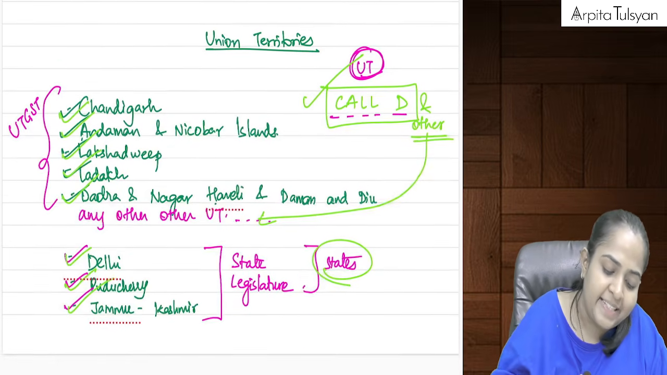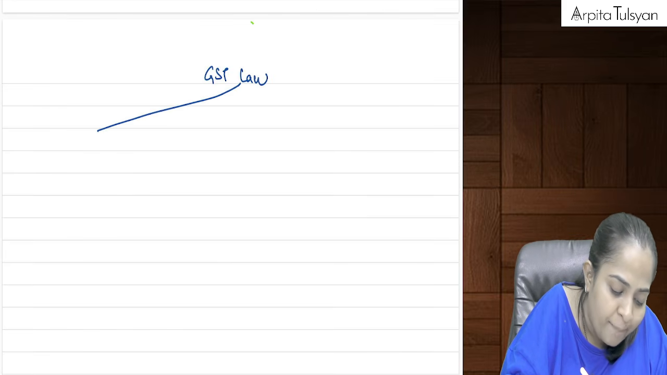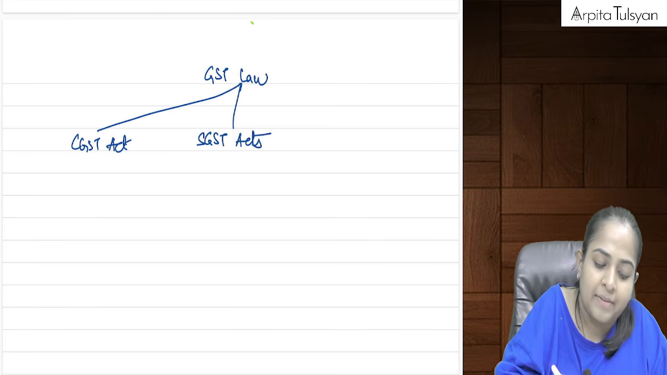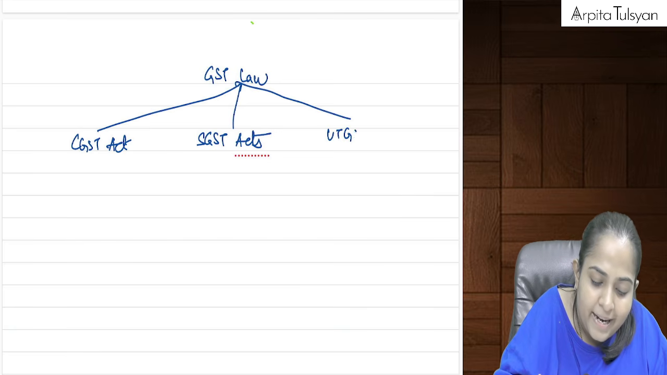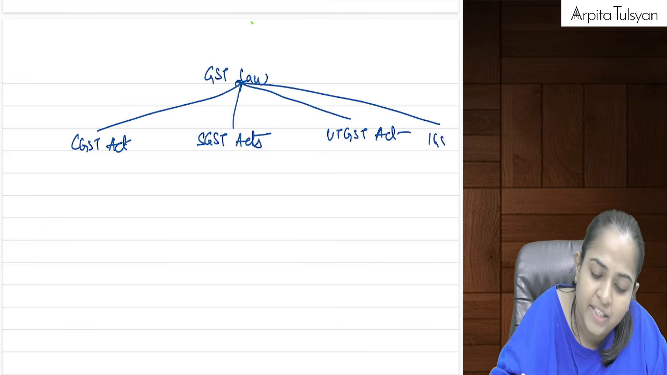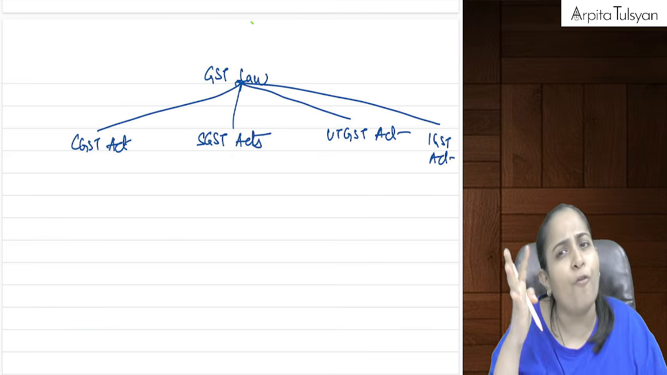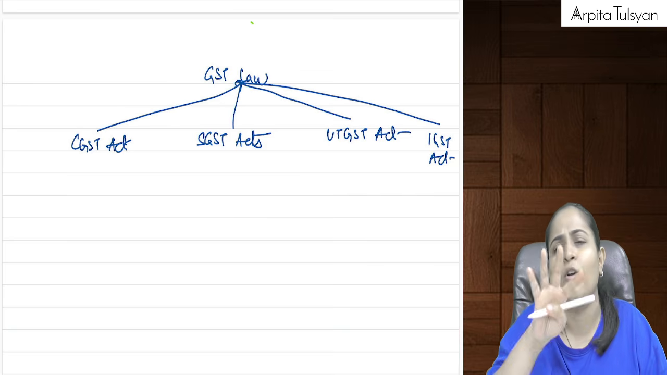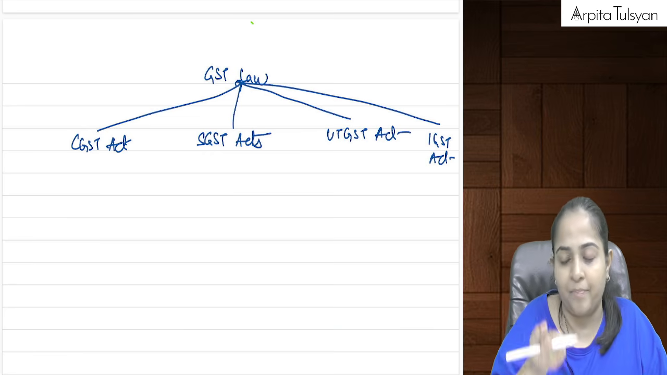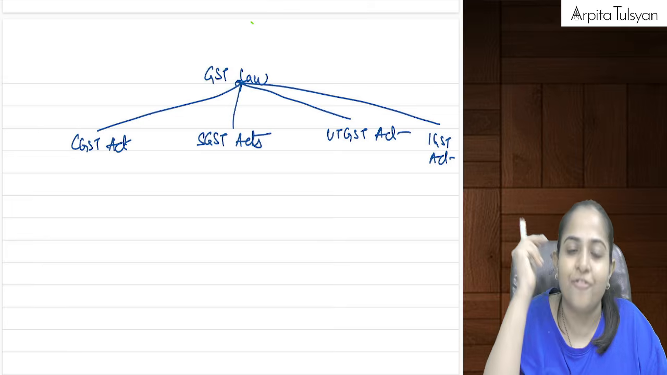When I say GST law, what does it mean? GST law means my CGST Act, my SGST Acts, then the next one is my UT-GST Act, and the last one, the IGST Act. These are the 4 main categories of laws which came into picture with the birth of GST.